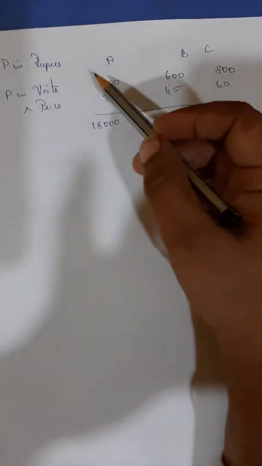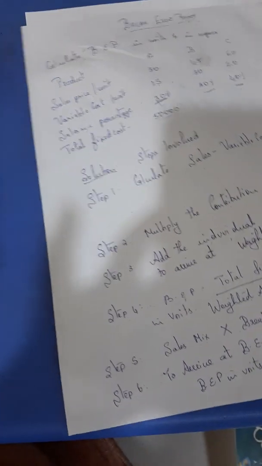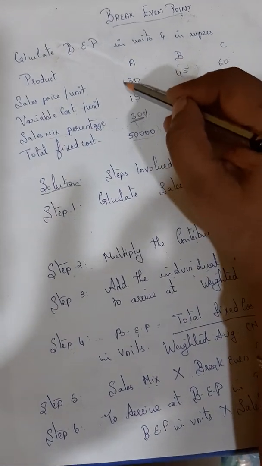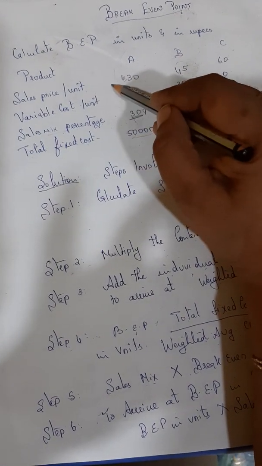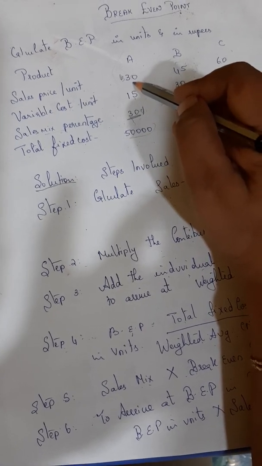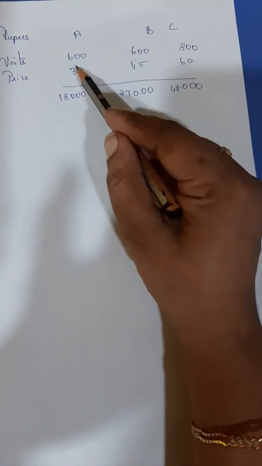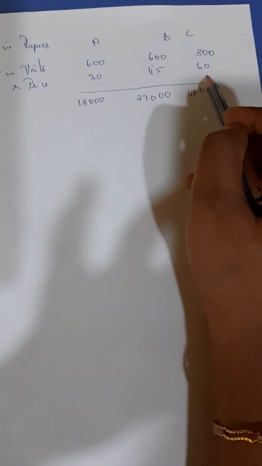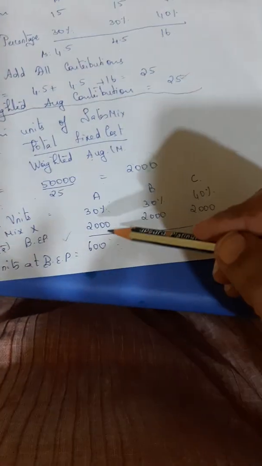When I go to BEP in rupees, what about rupees? See children, in the question only, mathematical logic. In this question, rupees is the first one, no? When I say sales price, I am telling rupees only, no? Yes or no? So in rupees, I am trying to say that 600 into 30, 600 into 45, 800 into 60. What is this 600? I arrived at it in the previous stage, no?